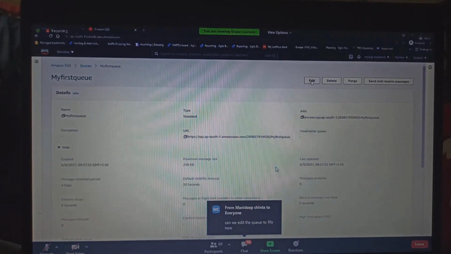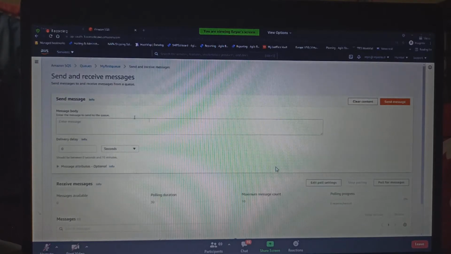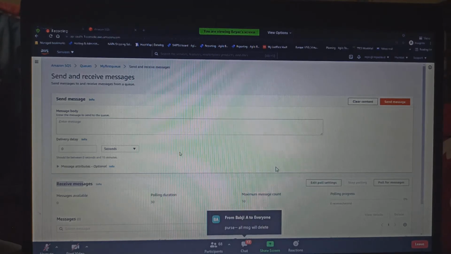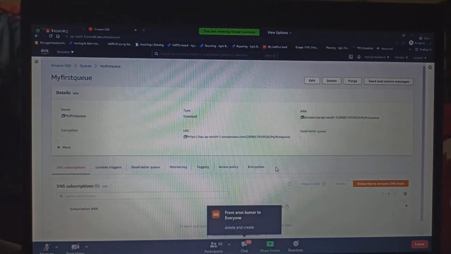And if you see this here, you can edit, delete, purge, meaning delete all the messages, send and receive messages. If you click on send and receive messages, this is where you can send a message and receive a message from the queue. No, you cannot. I told you, once the queue is created, you cannot modify it. You can edit it on what we have discussed. If you click on edit, all these configurations and access policies can be edited.